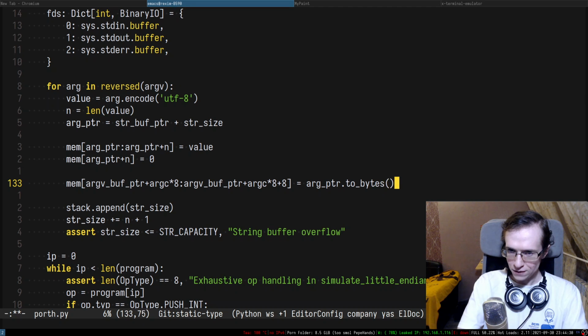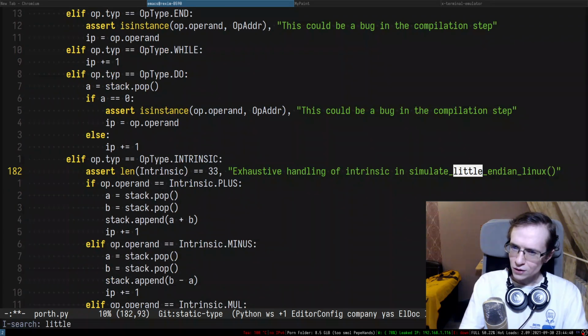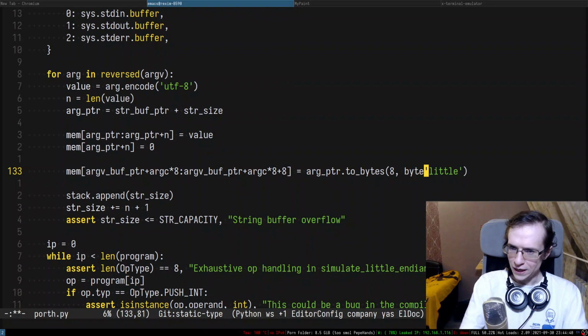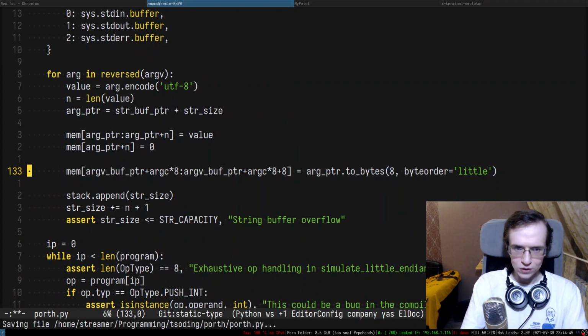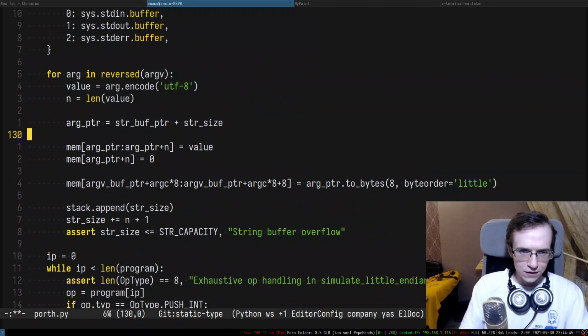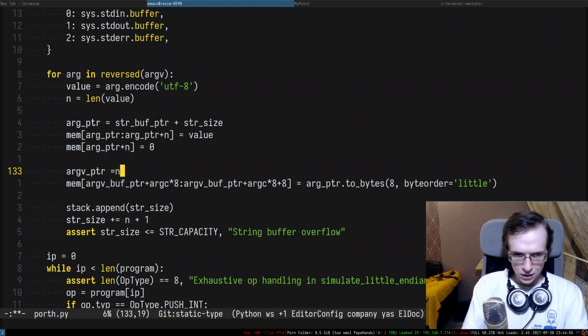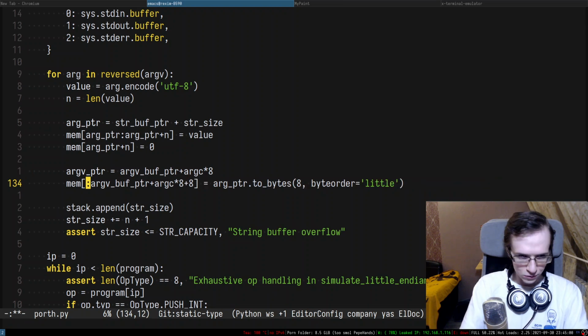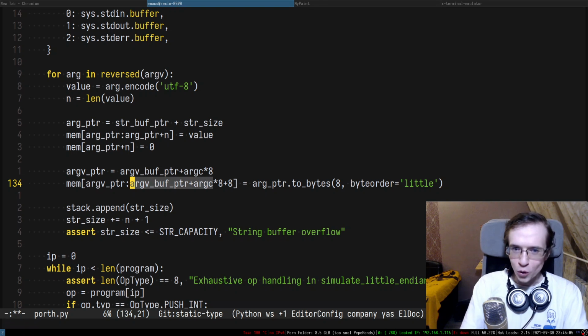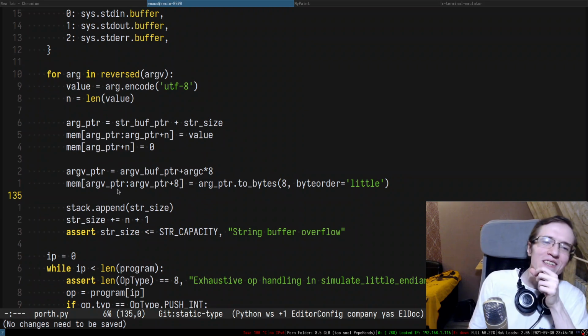So I need to do something like convert that to 8 bytes in little endian order, right? So this is going to be, how do you do that? I kind of forgot how you do that. So byte order, right? So you do byte order. There we go. So this is how we're going to be doing all of that. And I'm thinking, maybe it would be nice to actually save that thing somewhere. So we could have something like argv pointer. Right, so this is argv pointer, and this is where it starts. Right. I'm doing actual pointer arithmetic in Python. This is insane. Like, holy shit.